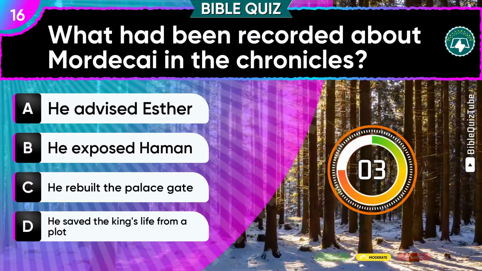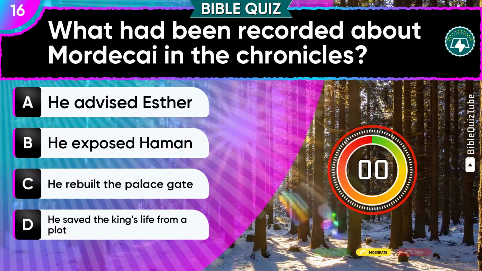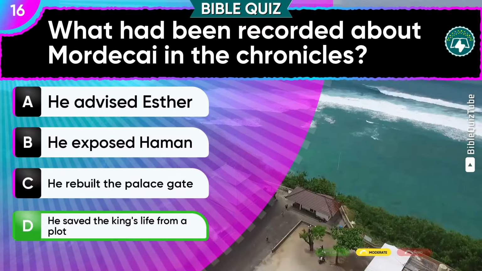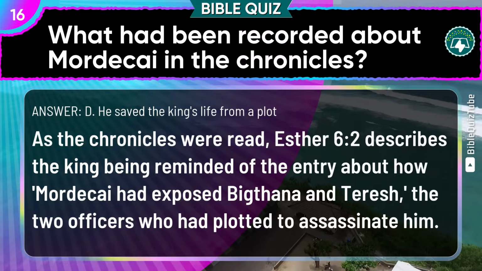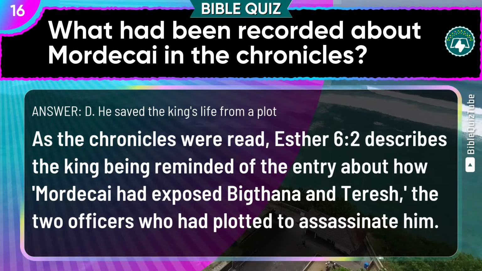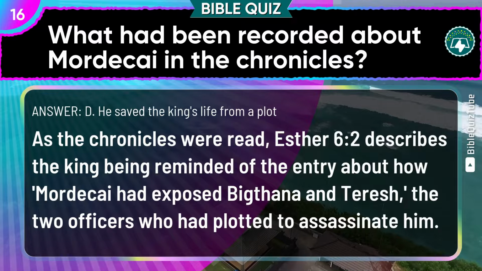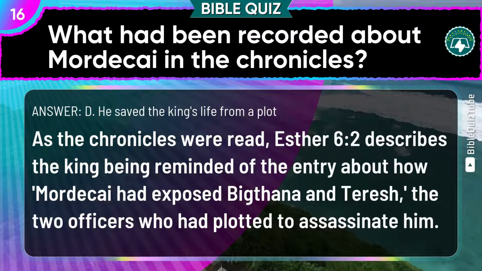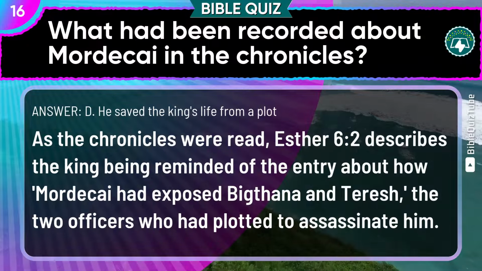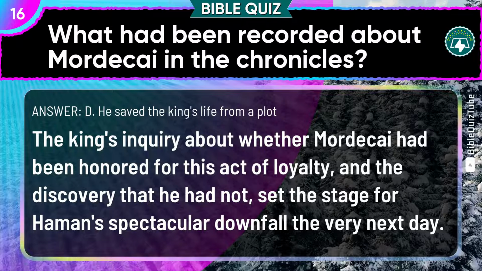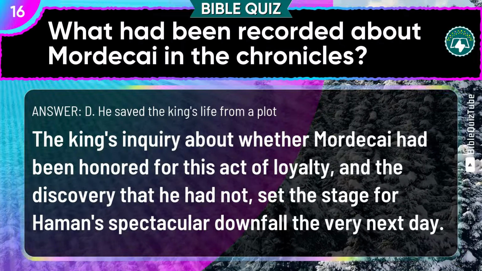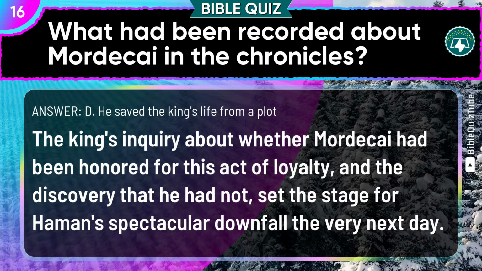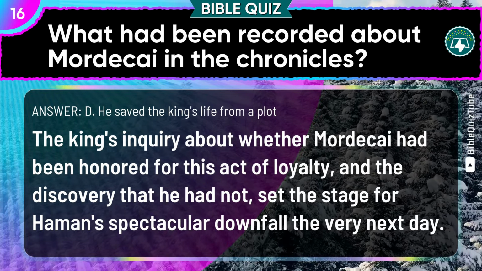You're crushing it. D. He saved the king's life from a plot is right. The explanation. As the Chronicles were read, Esther chapter 6 verse 2 describes the king being reminded of the entry about how Mordecai had exposed Bigthana and Teresh, the two officers who had plotted to assassinate him. The king's inquiry about whether Mordecai had been honored for this act of loyalty, and the discovery that he had not, set the stage for Haman's spectacular downfall the very next day.